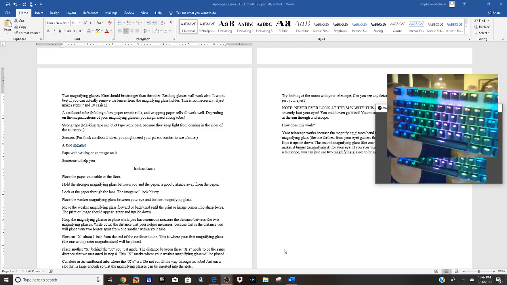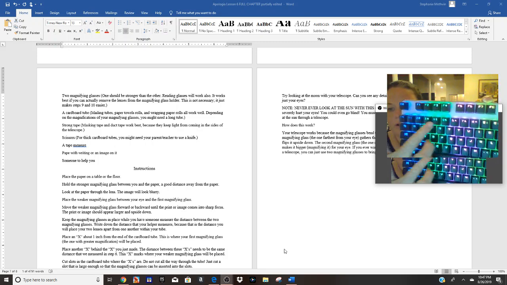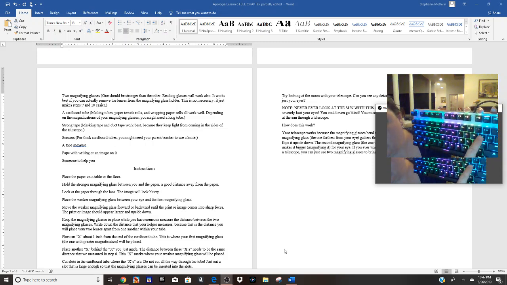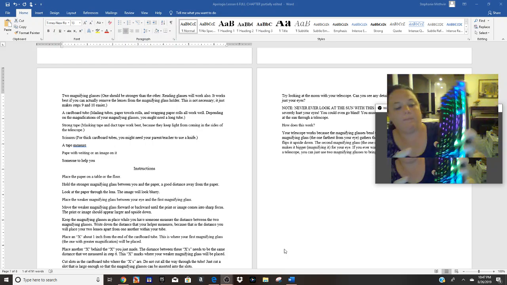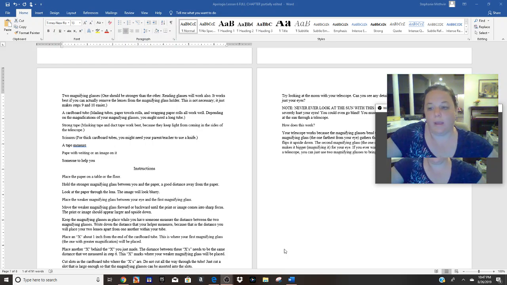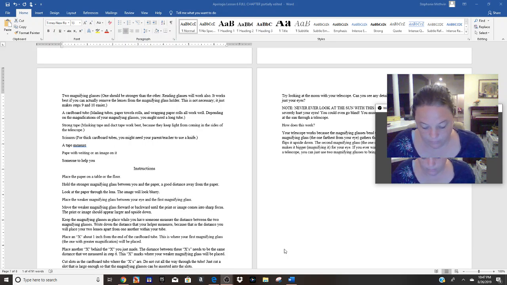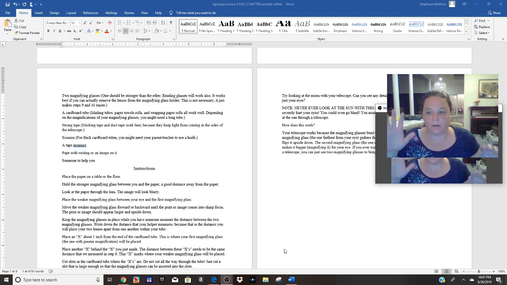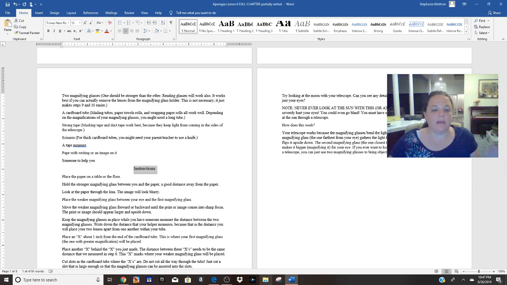Probably my keyboard is wild because I like cool keyboards. Yours probably doesn't look anything like that, but that's where they're located on the keyboard, right next to the P. So Control close bracket, I did it twice, will make that 2 points larger, and it's centered. So I'm just going to leave it like that.